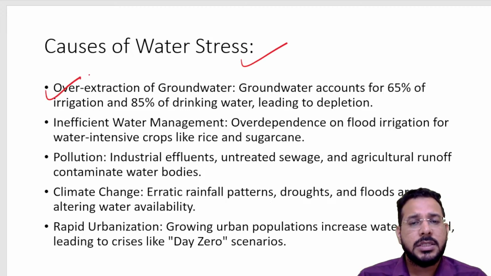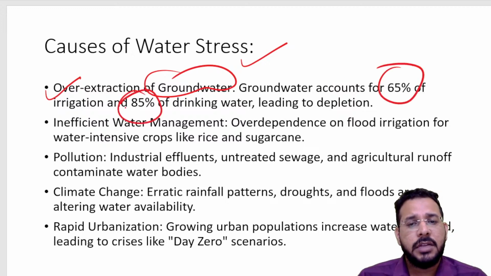One is over-extraction of groundwater. 65% of irrigation for agriculture and 85% of drinking water is dependent upon groundwater. And water management is inefficient. We have an over-dependence on flood irrigation.